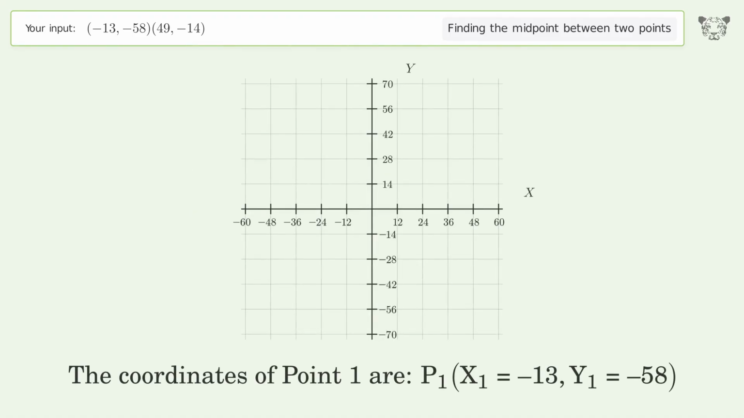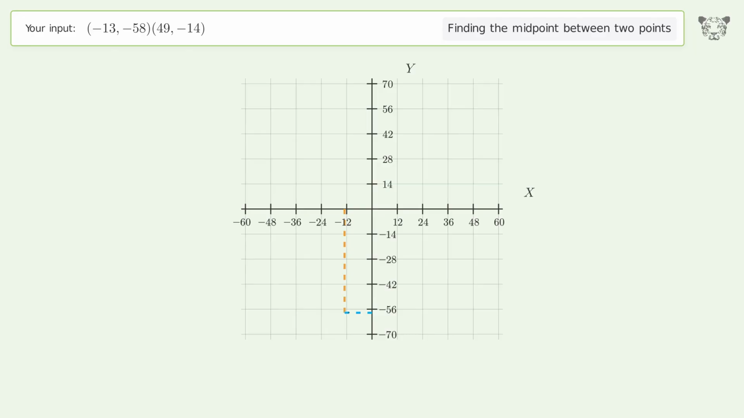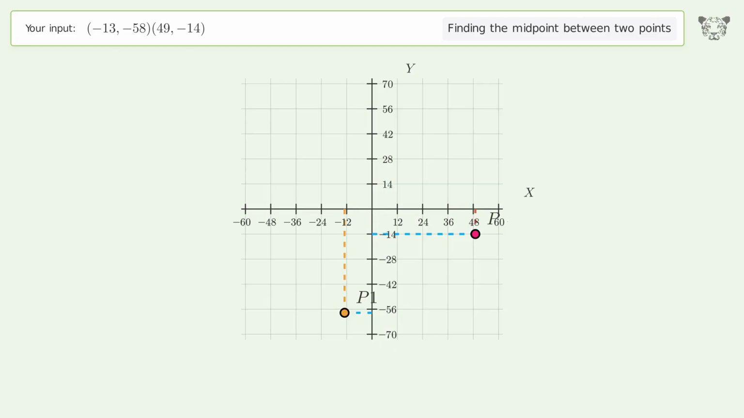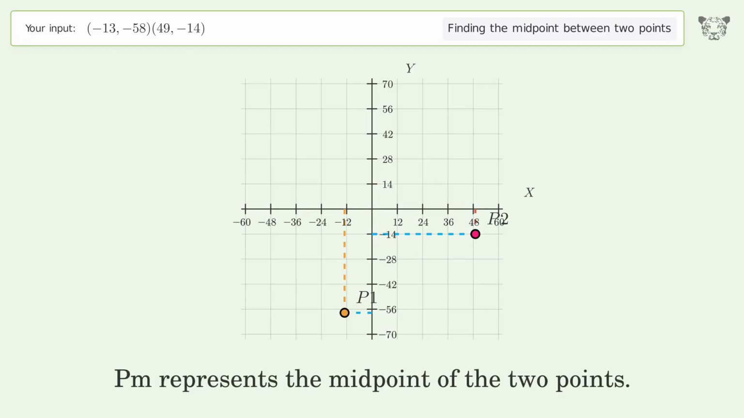The coordinates of point 1 are, x1 equals negative 13, y1 equals negative 58. The coordinates of point 2 are, x2 equals 49, y2 equals negative 14. PM represents the midpoint of the 2 points.